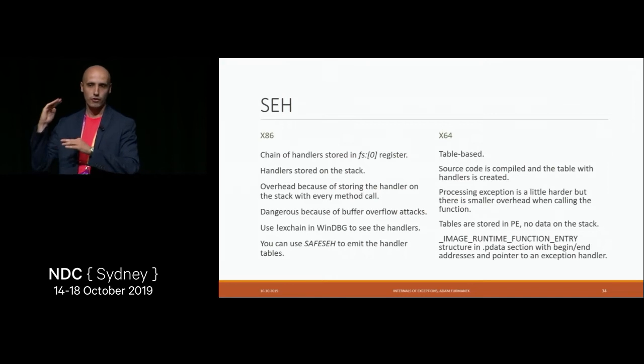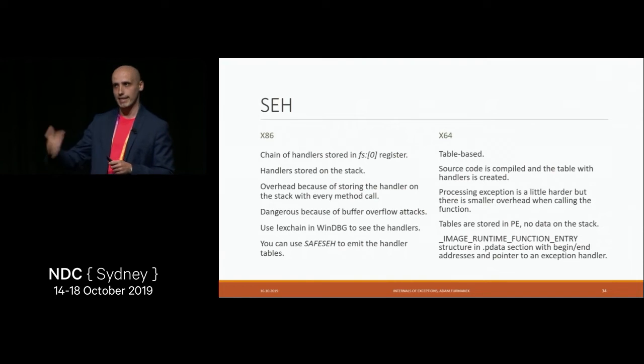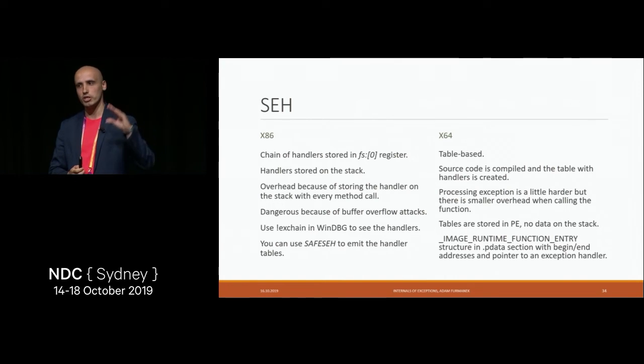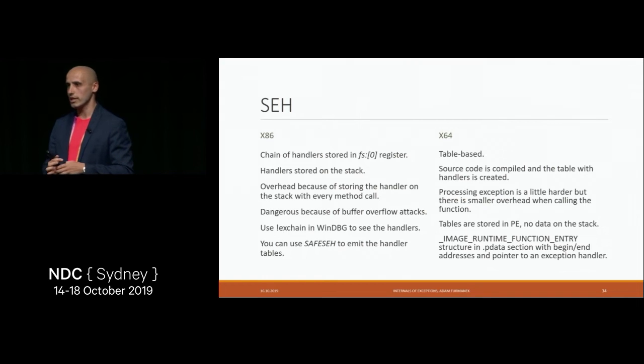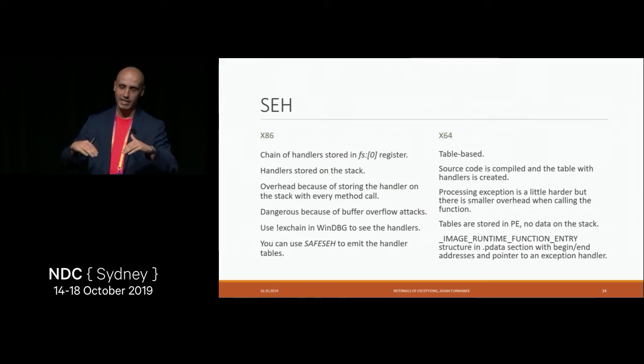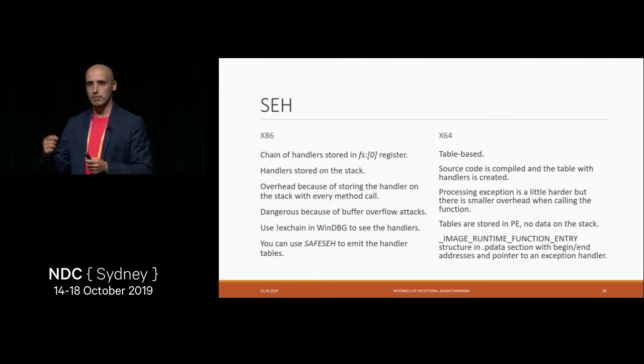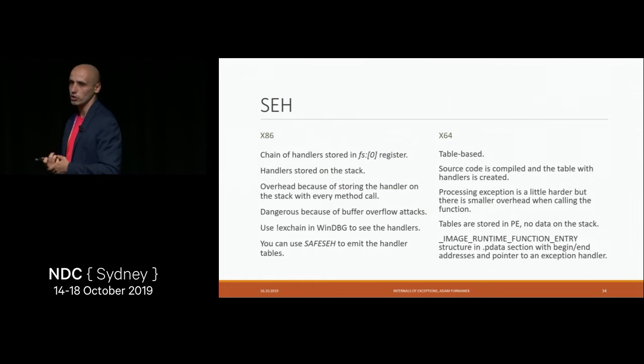Whenever we start a new method and we do try catch, the operating system, or actually the code of our application, just registers a new handler in the stack chain, which is then traversed by the operating system to see which try catch can handle the exception. So when we nest multiple try catch blocks one after the other, the operating system can go from the very bottom to the very top and see which catch could handle them. This is how it works in the 32-bit scenario.